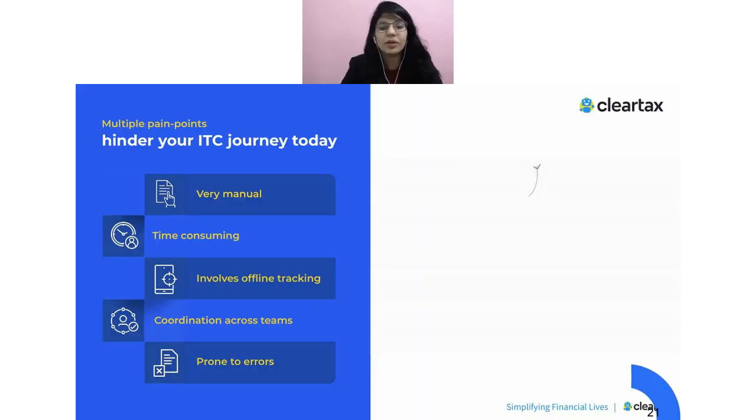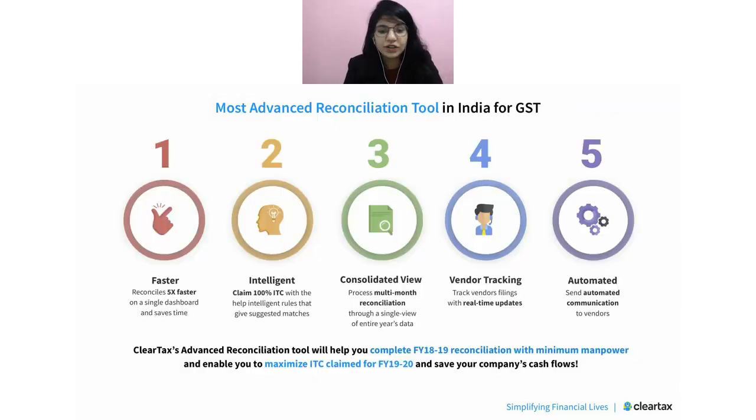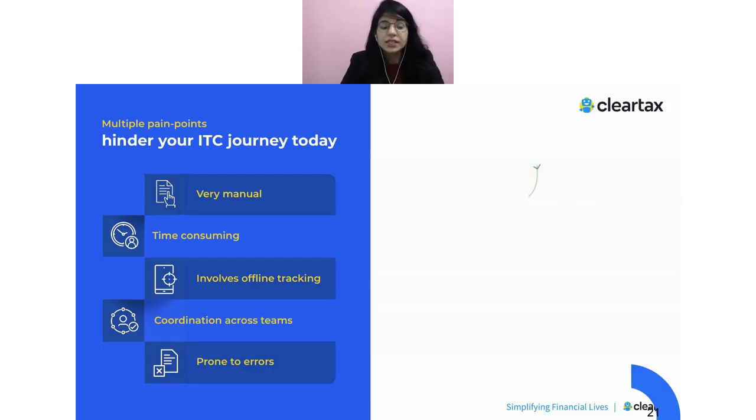See, whenever we talk about practical solutions, the important part is what actually hinders our ITC. Let's say I am dealing with 200 suppliers. If some of the suppliers have not filed their GSTR 1 and have not even filed their GSTR 3B, and I have claimed the ITC on that document, there are high chances that I will receive a notice and I have to reverse that ITC along with paying interest. Which means it will directly impact my profit and loss account.